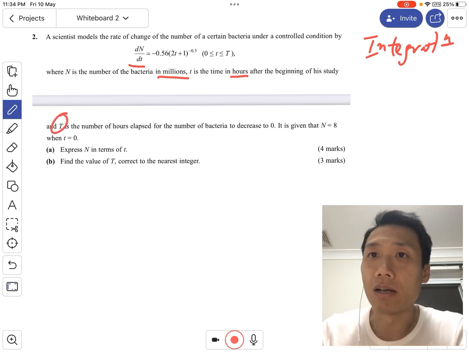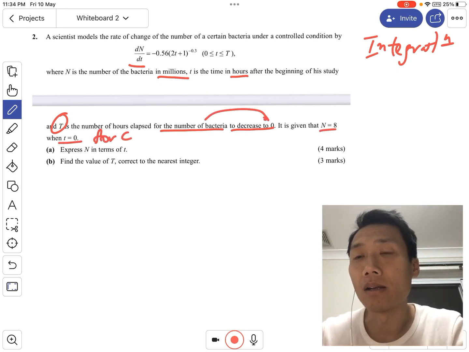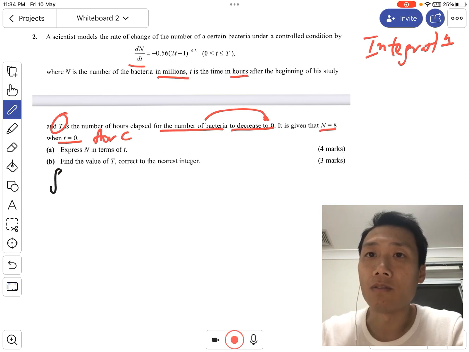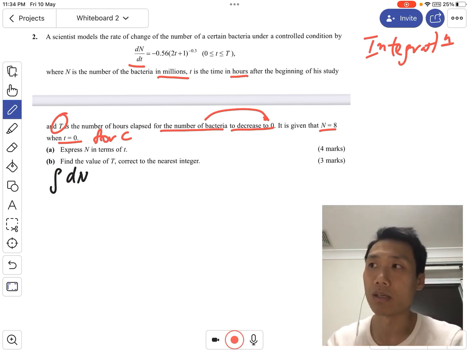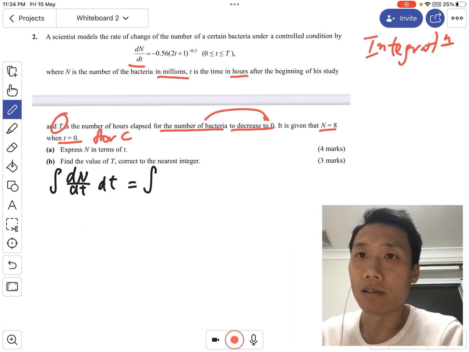Just be aware of the units: the N in millions, and time in hours. The bigger T is where the number of bacteria is zero, and you are given N and the respective T values. That is for finding C after we do some integration. Firstly, we want to find the equation relating N and t. Very easy, we do the integration.